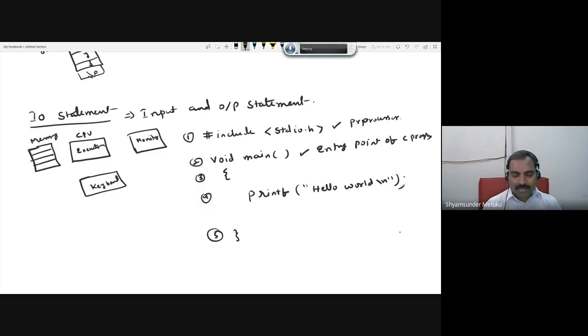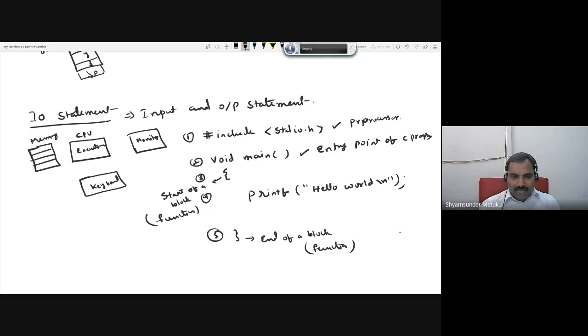Every function must be associated with a block of code. The block will be represented by opening and closing flower brackets or curly brackets. It's a block. Start of a block. This represents the end of a block. Alternatively, a block can also be represented by a function, if you want a clearer way. So every C program should have an entry point, main.